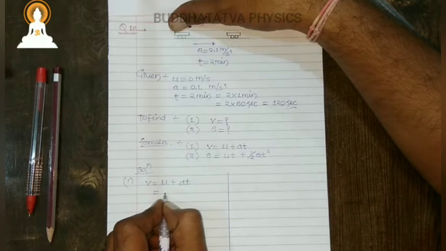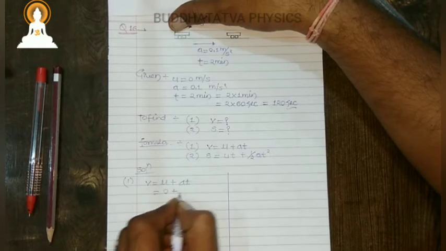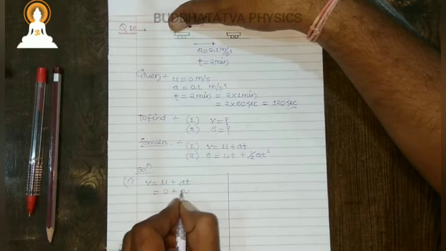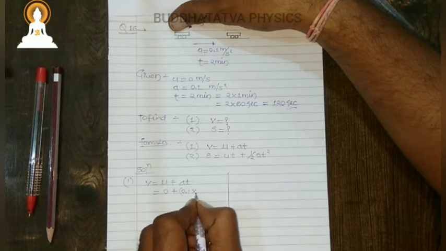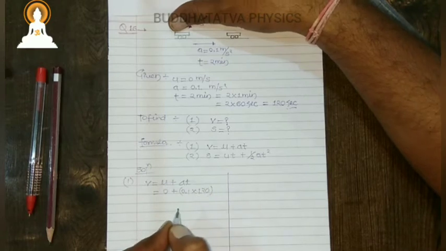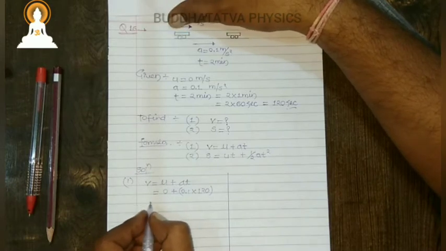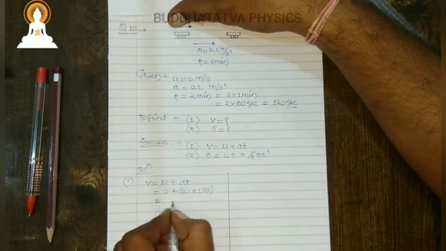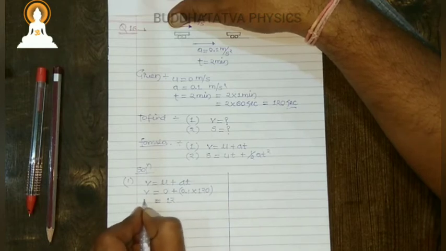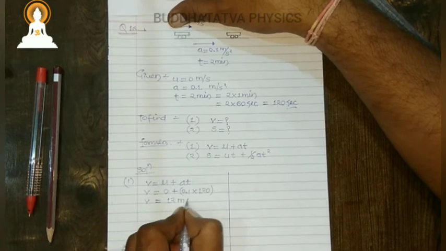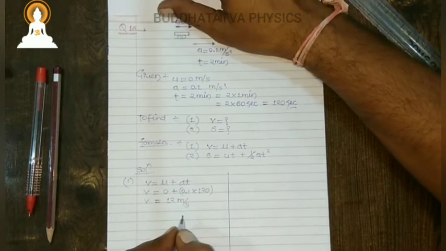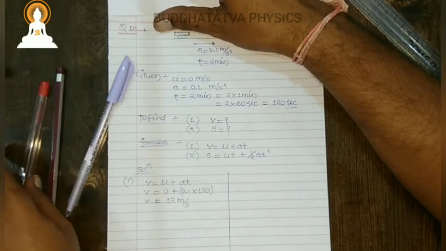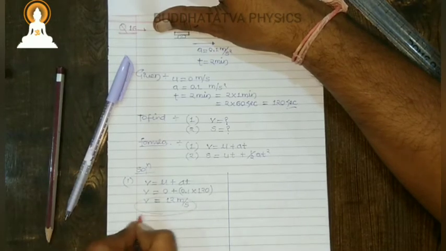U is 0, a is 0.1, and t is 120 seconds. So this becomes 0.1 into 120, that will be 12. So we get v equals 12 meter per second. This is our first part.